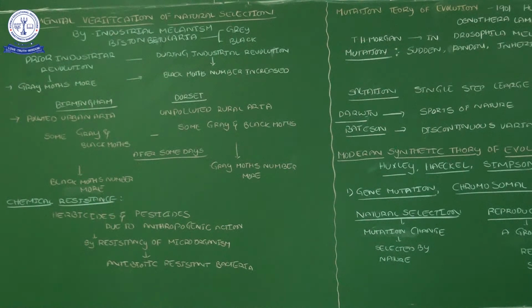Nowadays they have made some agarbattis, changing some chemicals. Maybe within 5 years, the mosquitoes will adapt to that smell also. So gradually organisms adapt to the chemicals.